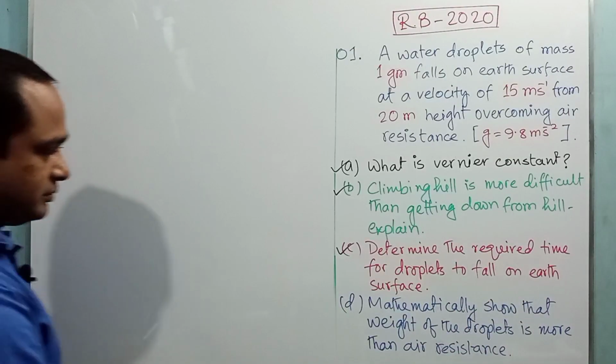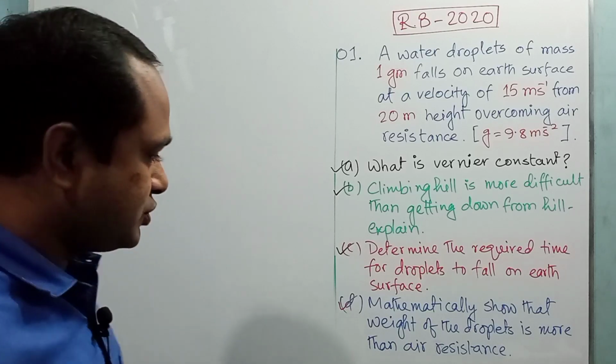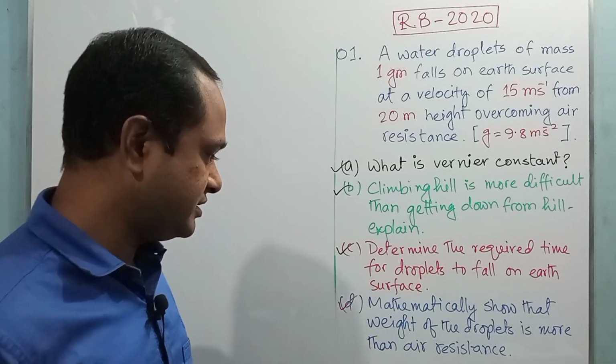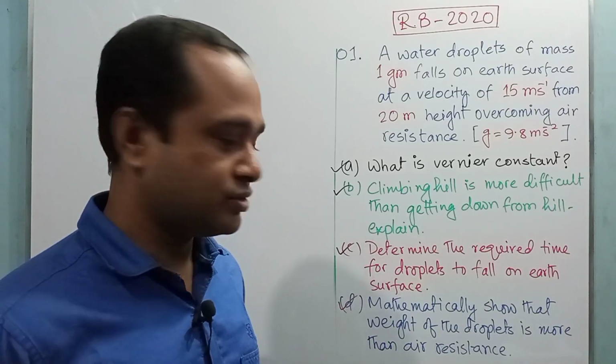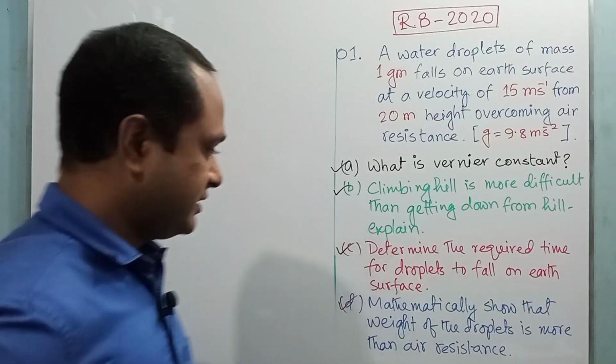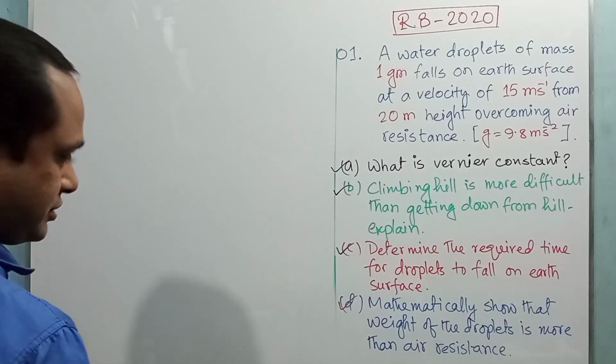Now we are going to solve our final question, that is, mathematically we have to show that the weight of the droplet is more than the air resistance. So we have to calculate here the weight of the droplet and air resistance, right? So now we are going to calculate the weight of the droplet.